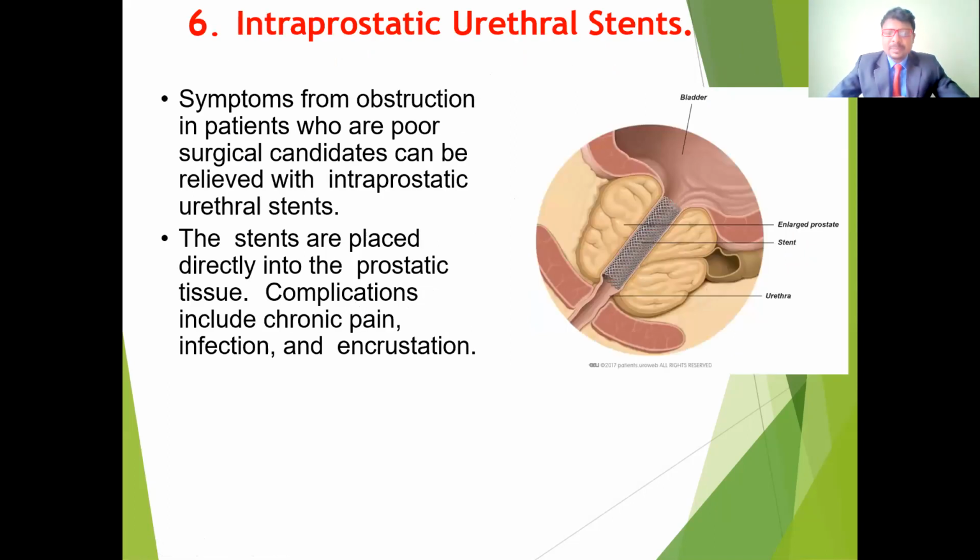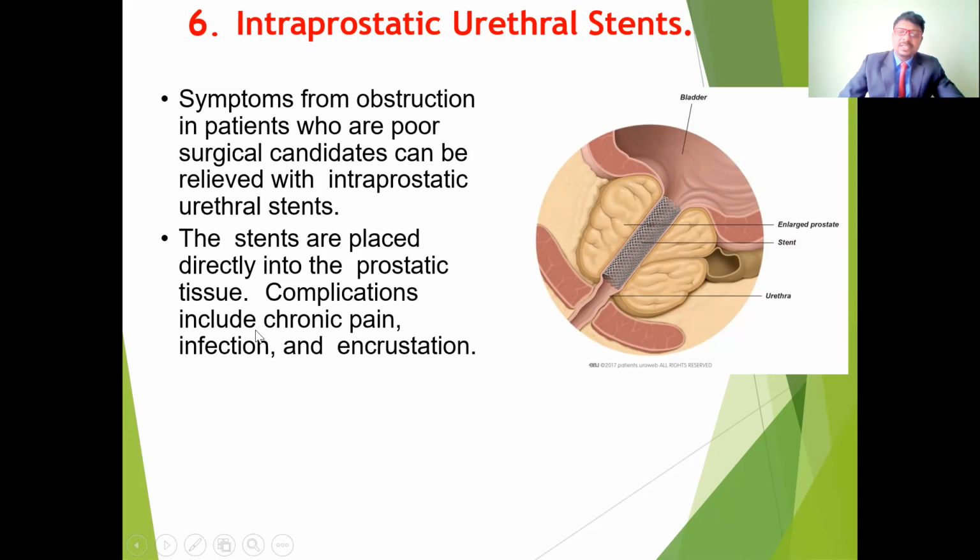Another treatment procedure is the intraprostatic urethral stent. Just as we place stents for heart disease patients who have occlusion or obstruction of the blood vessels, to give space for blood flow, the same thing applies here. We keep the stent inside the urethra, passed through the urethra and fixed in place. If there is any obstruction, it gives space for the passing of urine. The urine will come through the stent and out through the penis.